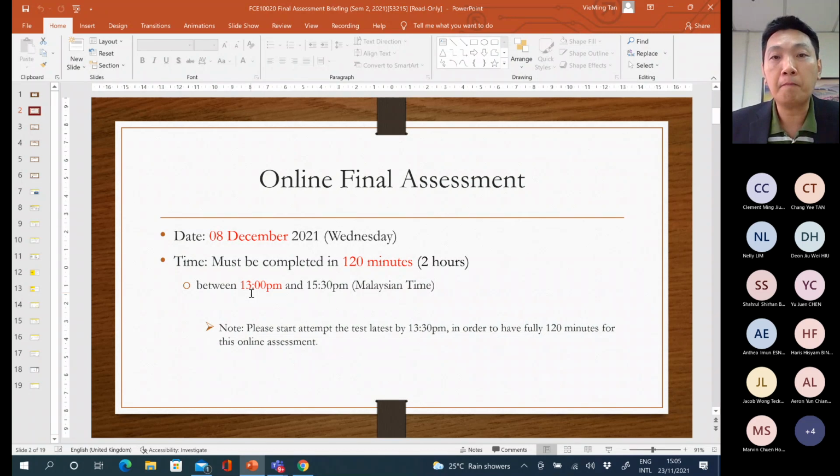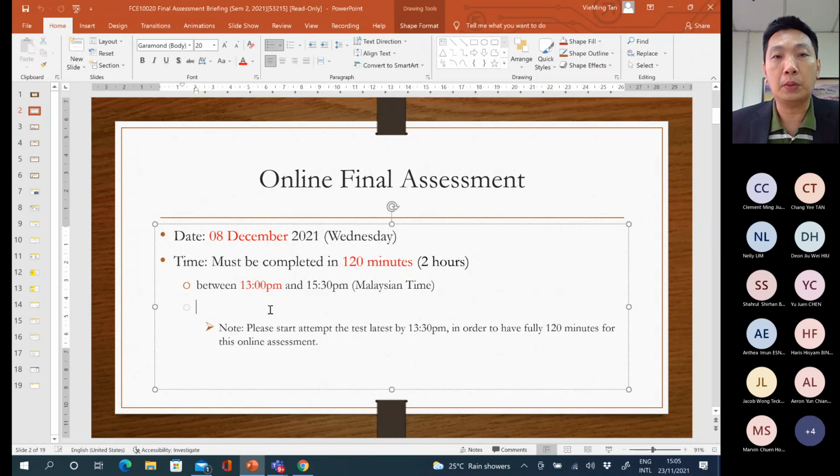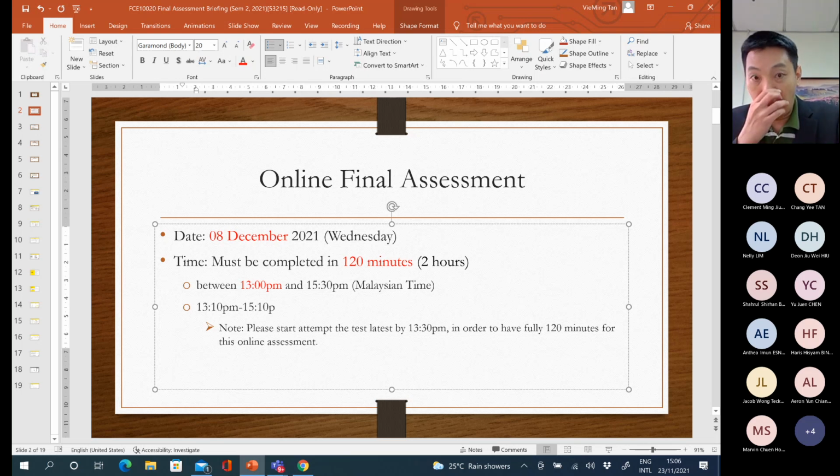That is Malaysian time. But because some of you may have technical issues, I also try to extend the online assessment until 3:30 p.m. So if you start at, let's say, 1:10 p.m., you still can finish by 3:10 p.m. on the same day.